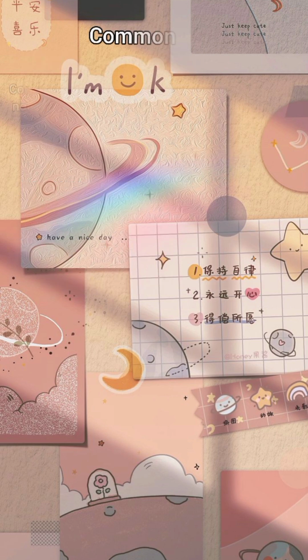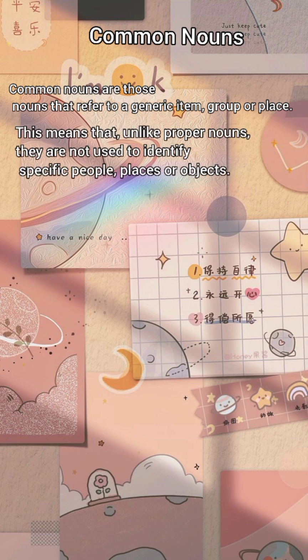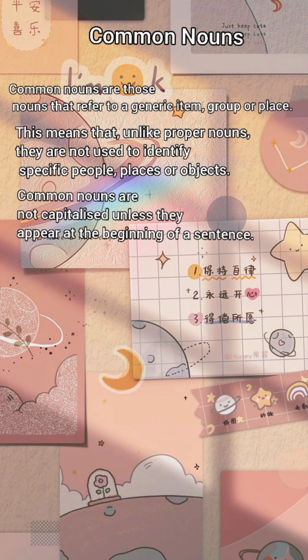Common nouns. Common nouns are those nouns that refer to a generic item, group, or place. This means that, unlike proper nouns, they are not used to identify specific people, places, or objects. Common nouns are not capitalized unless they appear at the beginning of a sentence.